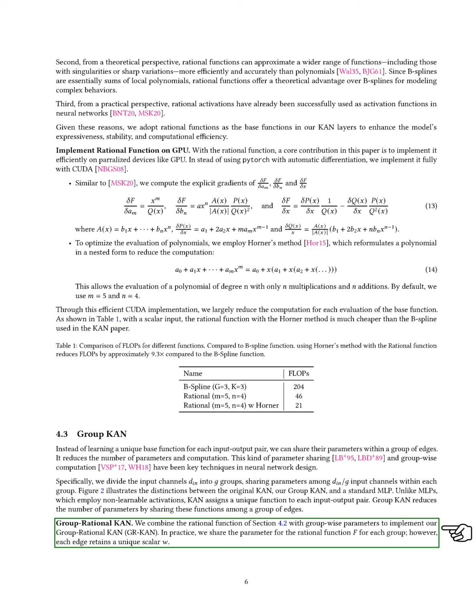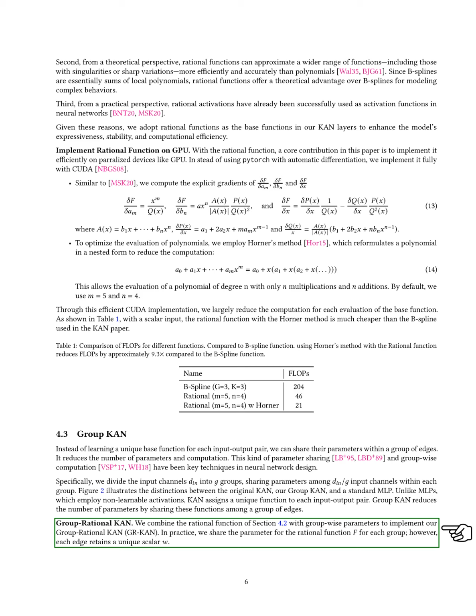Group rational KAN. We combine the rational function with group-wise parameters to create our group rational KAN, GR-KAN. Each group shares the parameters for the rational function, while each edge retains a unique scalar. This allows us to express the operation of GR-KAN in a matrix form, enabling efficient application of the rational function across grouped edges.